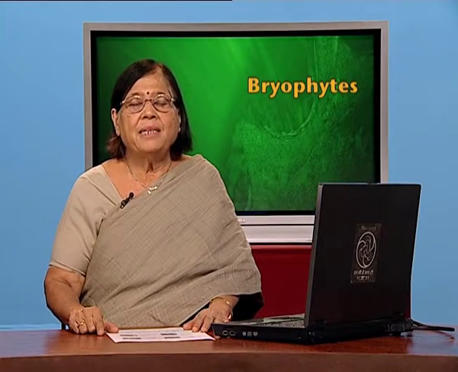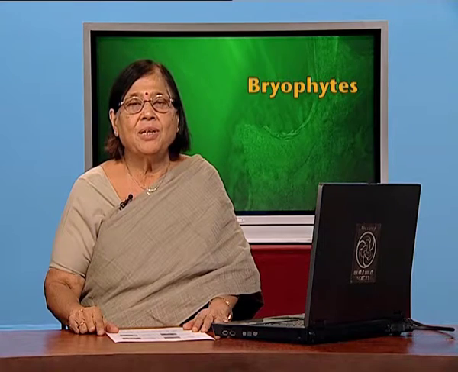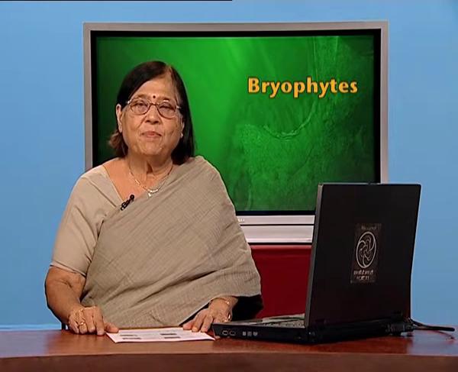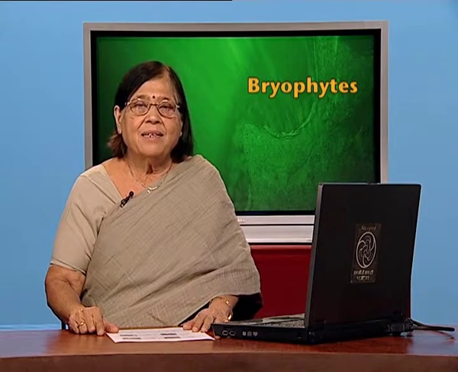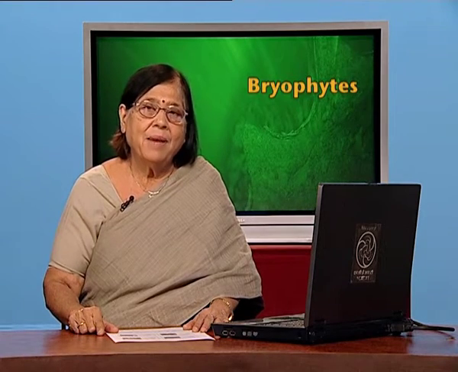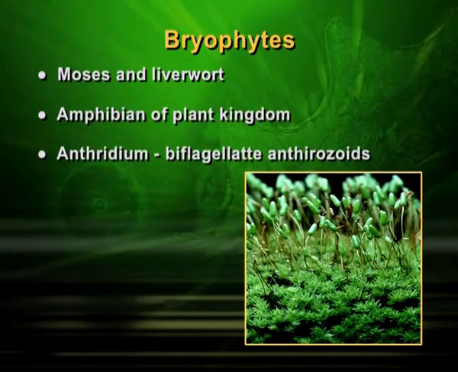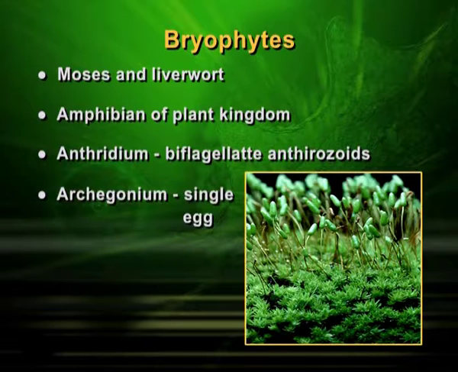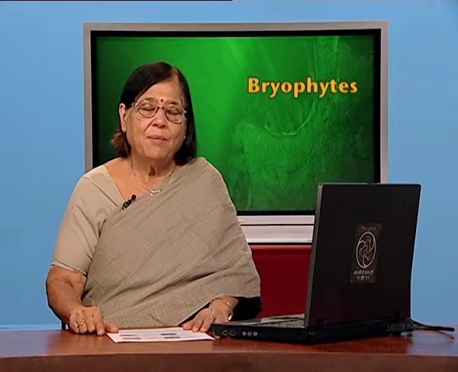Coming to the way reproduction takes place, which is slightly complicated, we need to interlink certain informations to understand how reproduction takes place here. Let us start right from the beginning to make you understand the process. First thing, the male reproductive part is called antheridium, and it will produce antherozoids. The female sex organ in this case is called archegonium, and it will produce one single egg. The antherozoids which are produced are normally biflagellate.